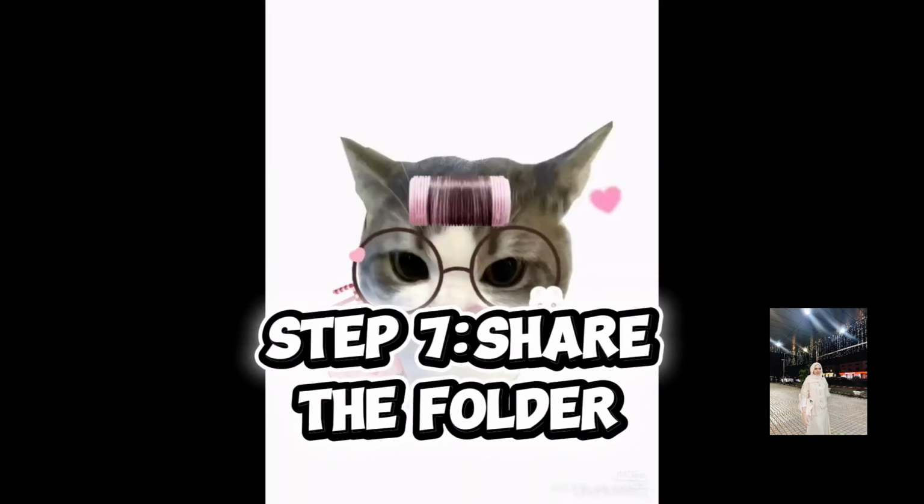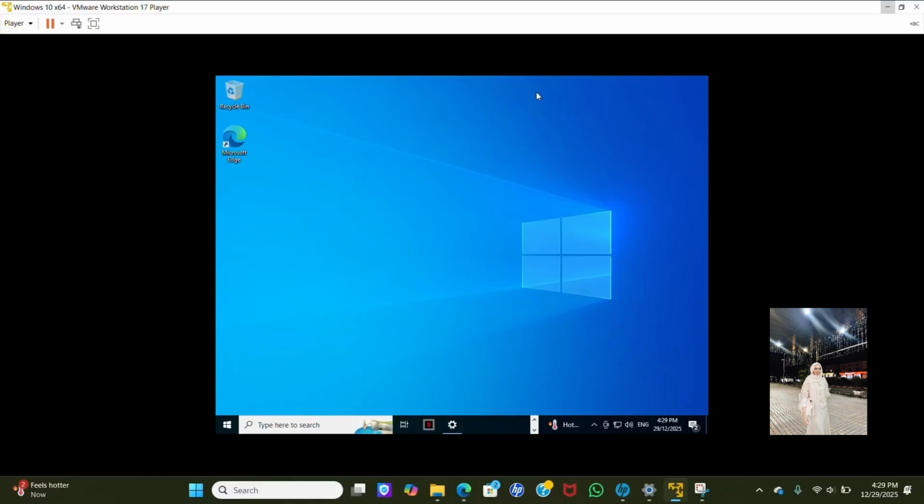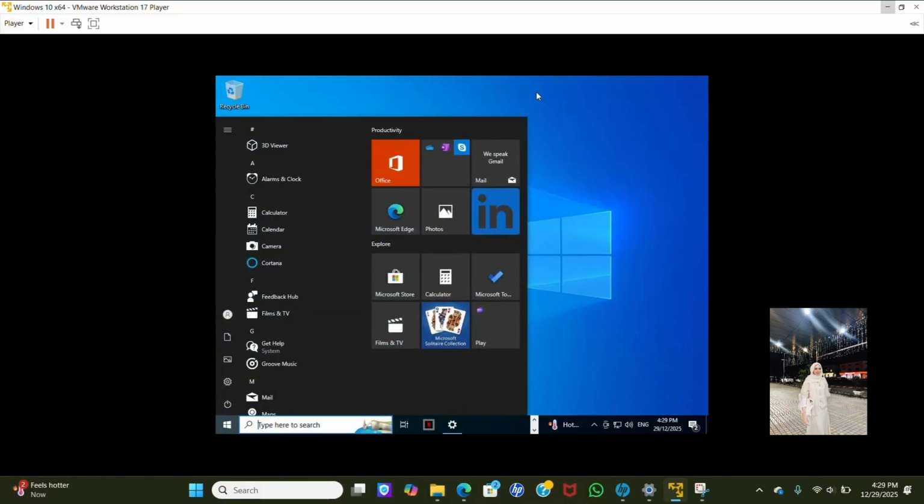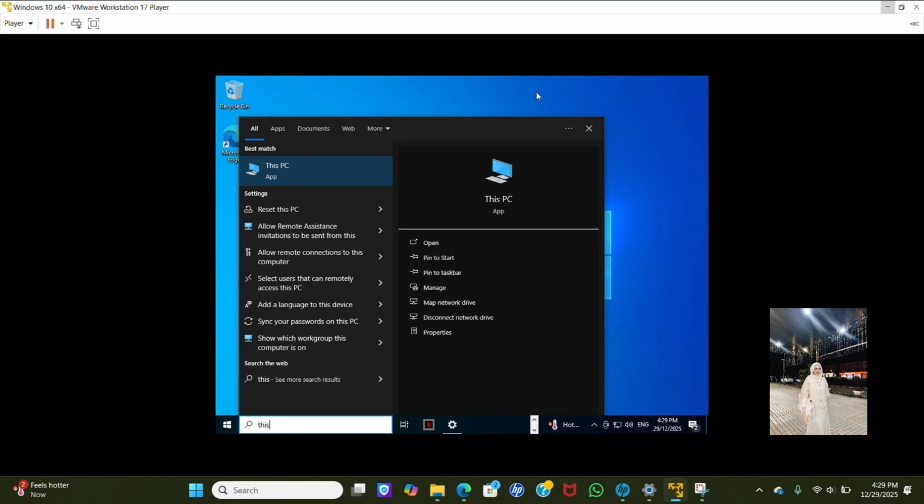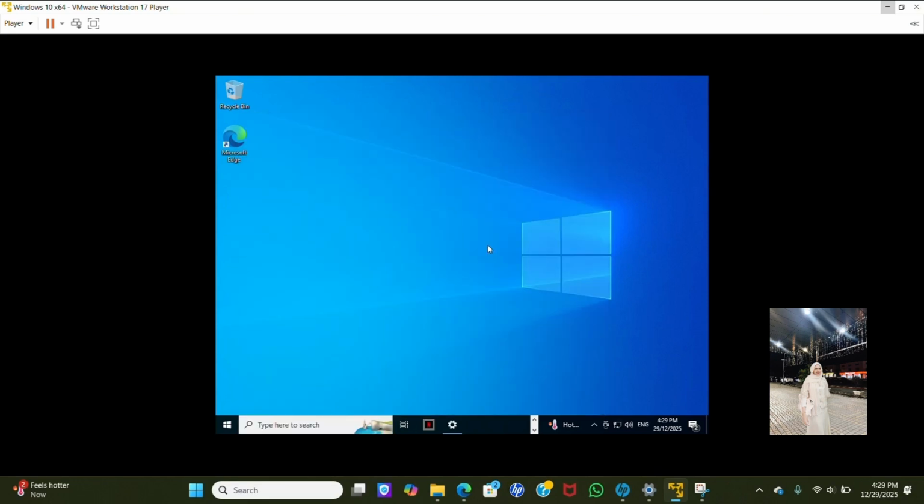So for step 7, share the folder. First, you go to Windows and search this PC.